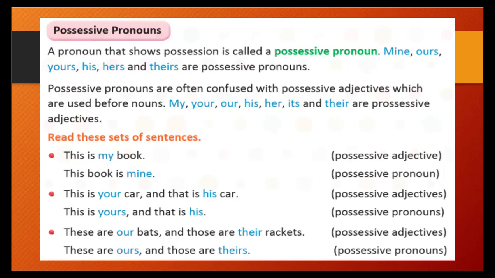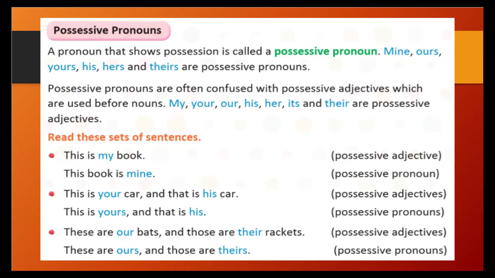This book is mine. You see, in the previous case we used to write simply the same, but we would just replace the verb and subject and object like that. But here it will be different. This is my book. This book is mine. This is your car and that is his car. This is yours and that is his. These are our bats and those are their rackets. These are ours and those are theirs. You see, both are a little different. Okay.